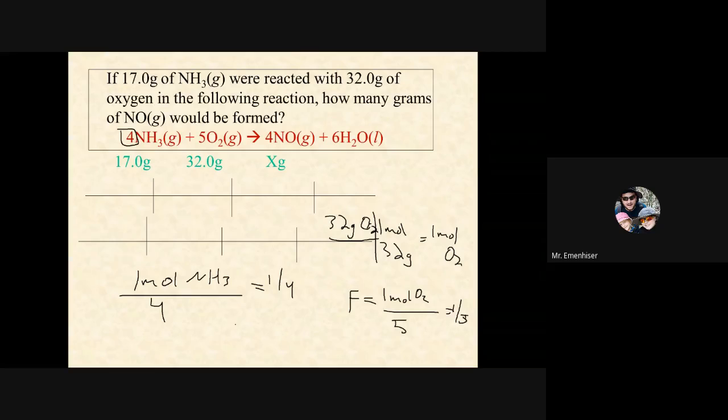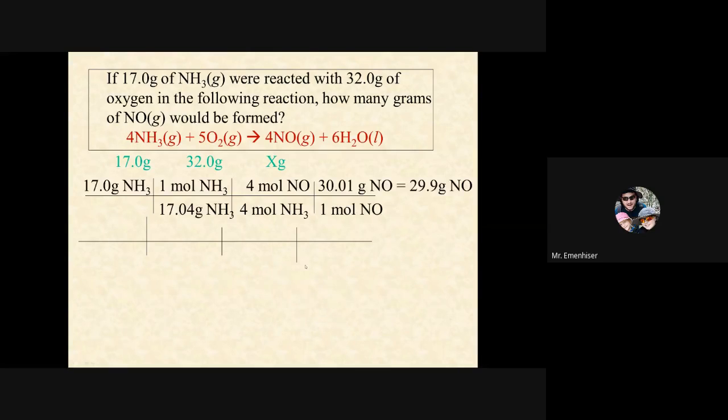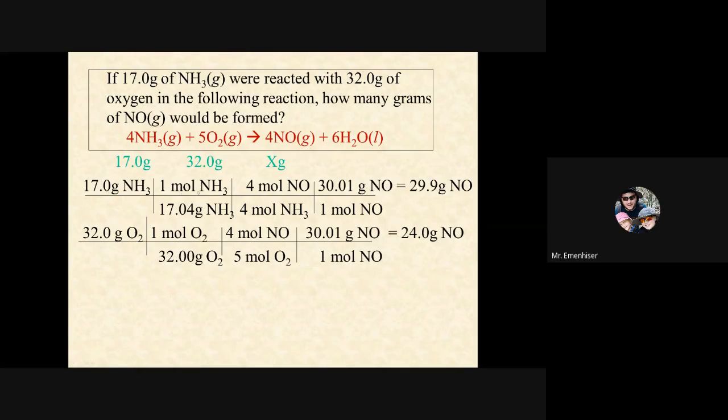All right. And so let's see, how do we determine our answer? Now that we know that oxygen is limiting, let's go ahead and convert 32 grams of oxygen to grams of NO, and we'll see how much mass is required, because we know that that one's limiting now. There we go, 17 grams. So this is the mass produced from each. Notice that the oxygen produces less, so we will run out of oxygen first, and we'll make 24 grams.